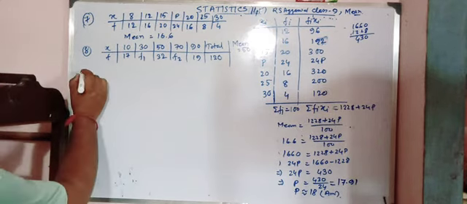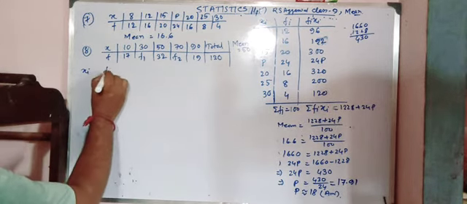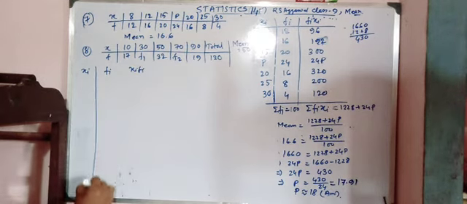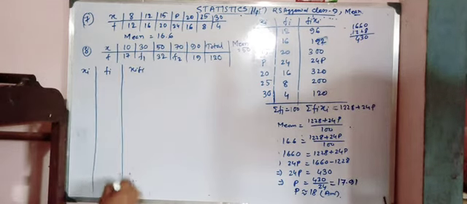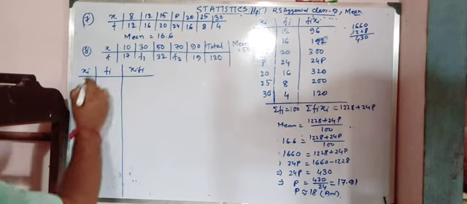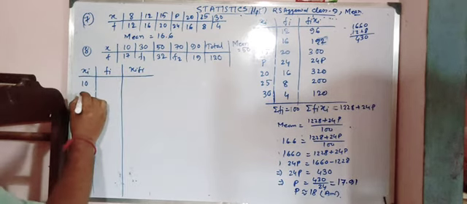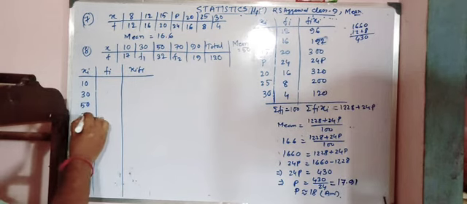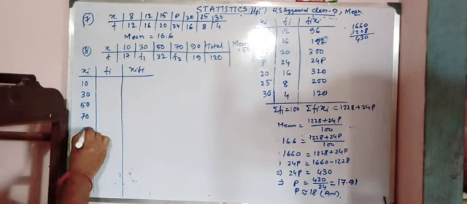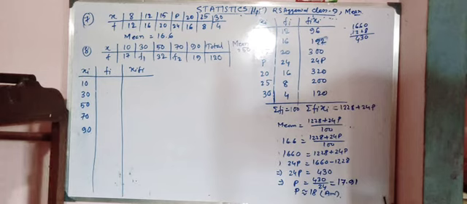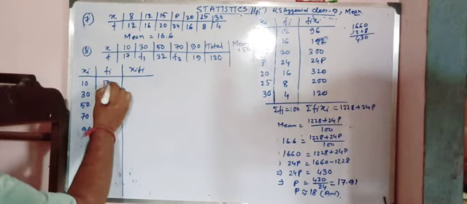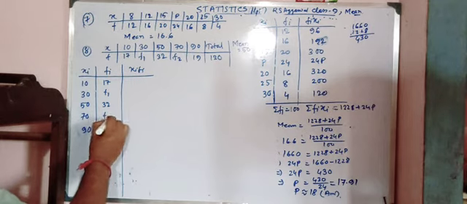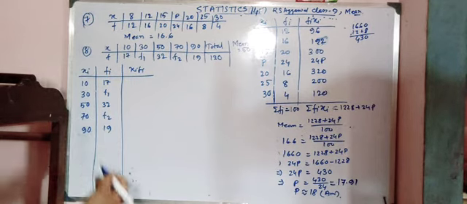For that, again we have to make xi, fi. This is 10, 30, 50, 70, 90. fi is equal to 17, f1, 32, f2, 19.